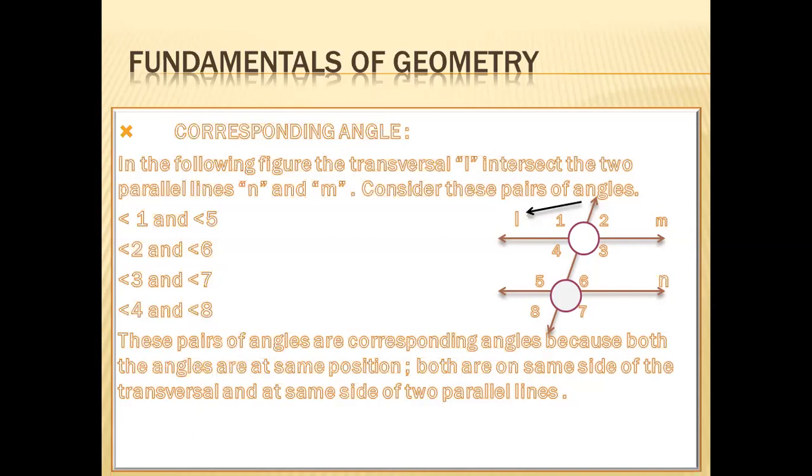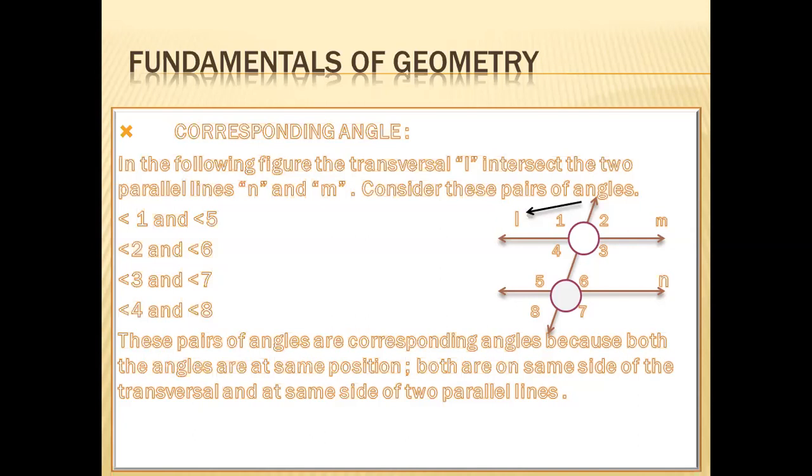These pairs of angles are corresponding angles because both the angles are at the same position. Both are on the same side of the transversal. 1 and 5, 4 and 8. You see that the transversal L and these four angles are on the same side of the transversal.